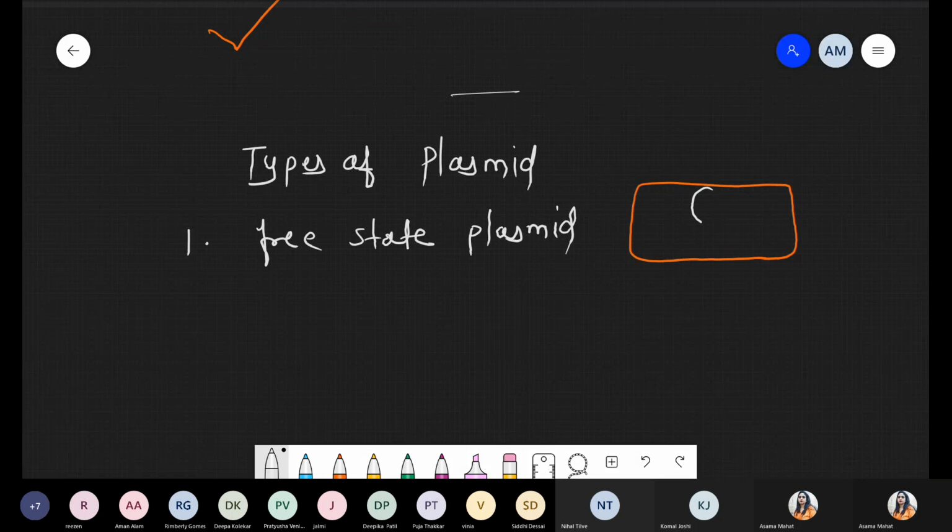ये present है मेरा main chromosome. It is attached to the central mesosome. So we are not taking too much detail. Just draw the two rings. These are the part that is the main chromosome, that is the nucleoid. Main chromosome.